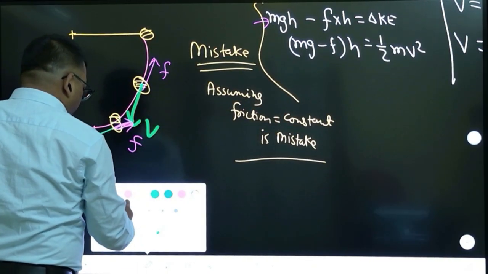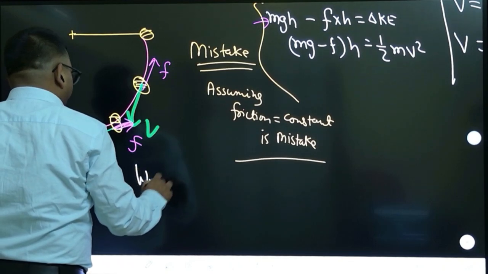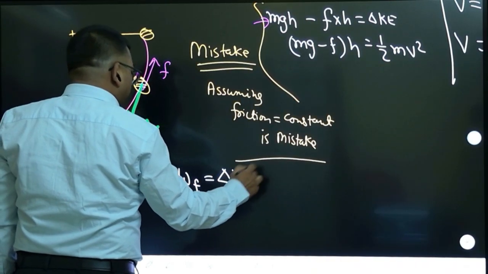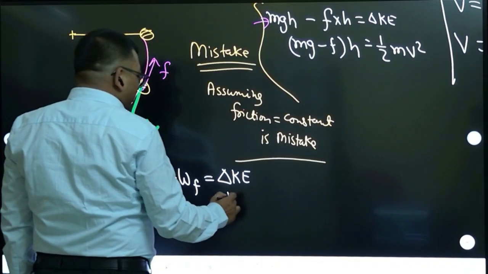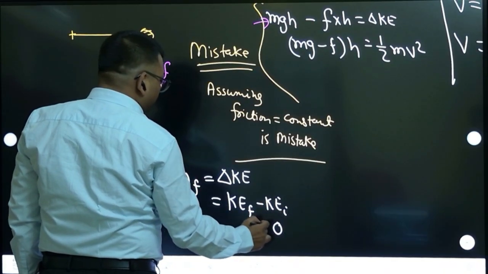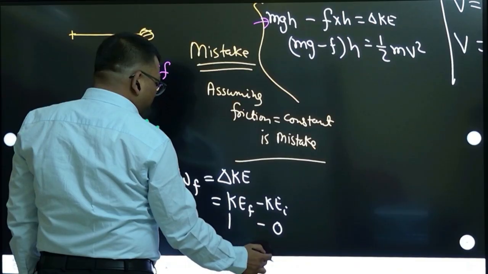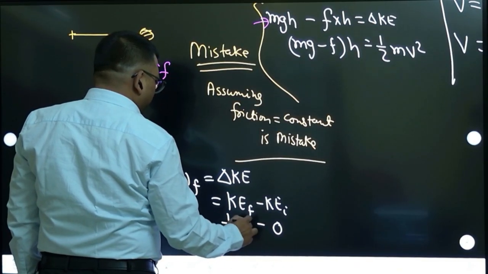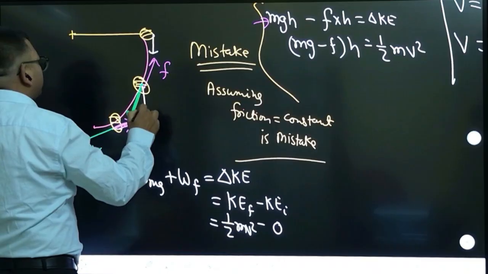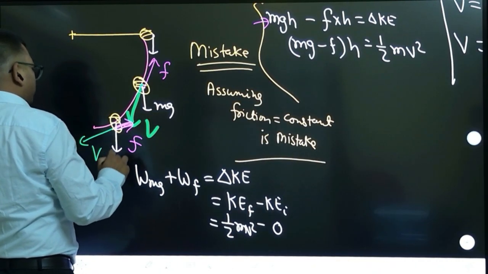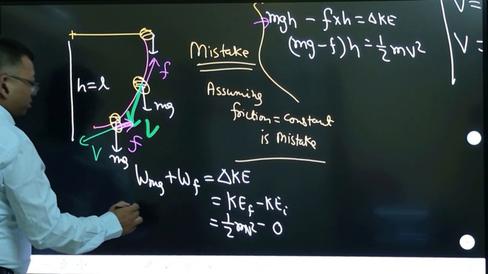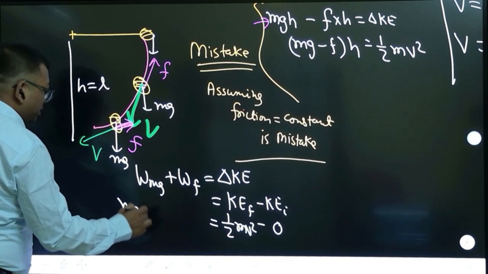So by the work energy theorem, work done by mg plus work done by friction is equal to change of kinetic energy. We can calculate that loss. So final kinetic energy minus initial kinetic energy. Initial kinetic energy is 0, that we know because it is released. Final kinetic energy we will write as half m v square. Now work done by mg, definitely mg is constant, so mg is always acting vertical. There is no doubt in this. Mg is always acting vertical, and this height is nothing but the length of this bomb. So this work done by mgh or mgl, that is right.